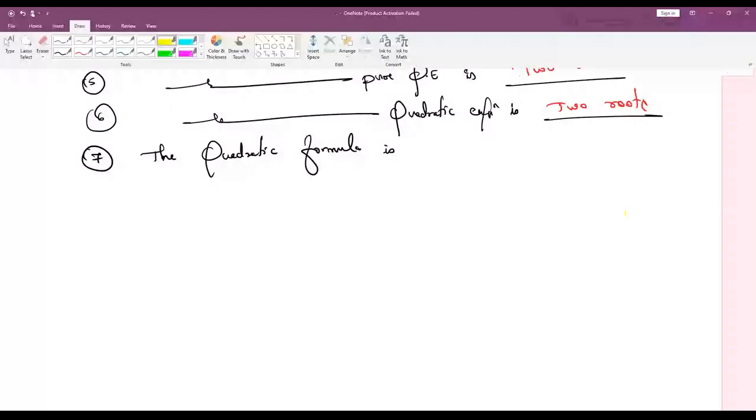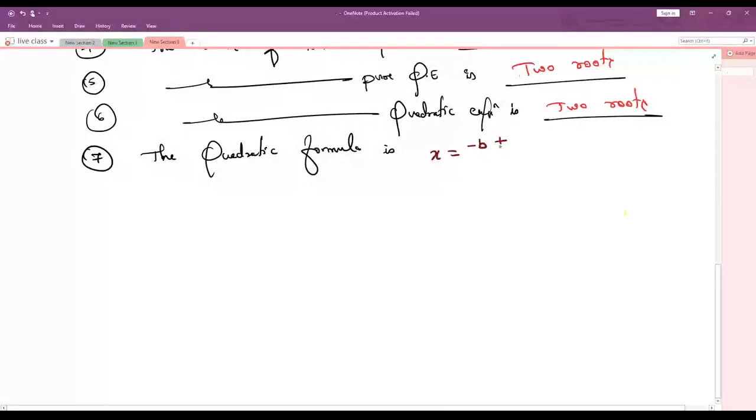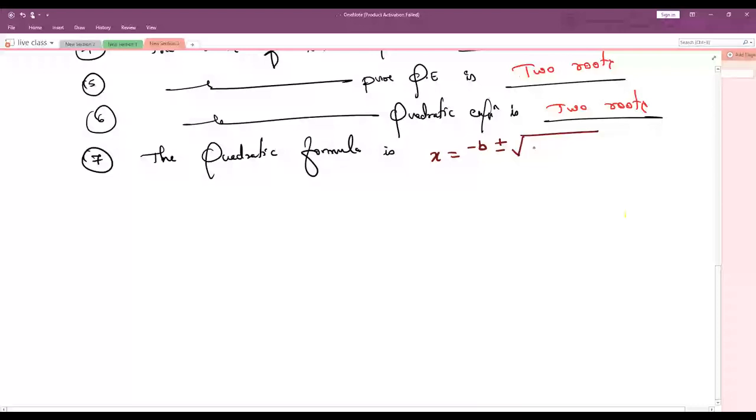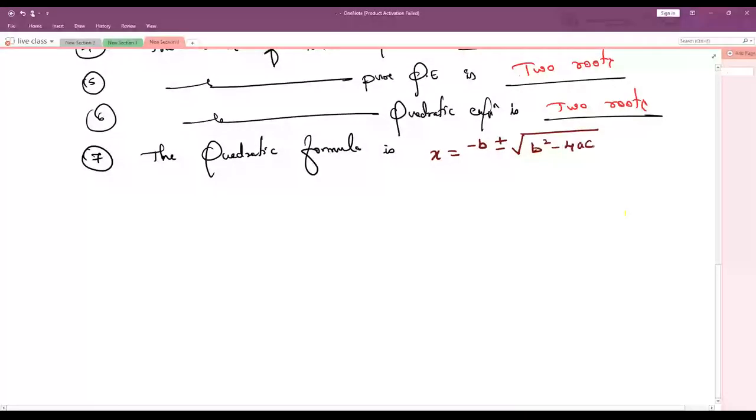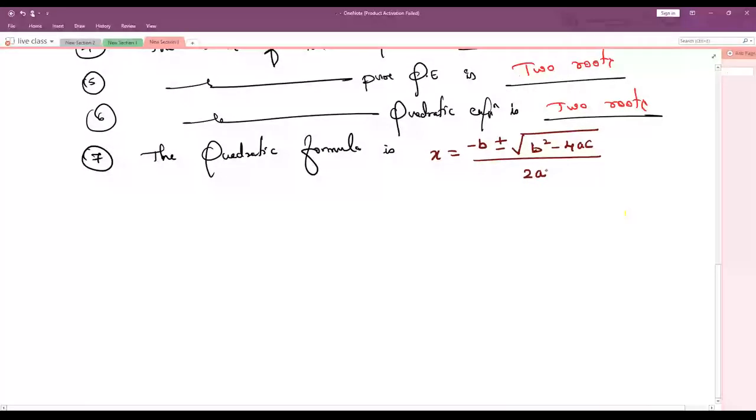So what is the quadratic formula? X equals minus b plus or minus root of b square minus 4ac, whole divided by 2a. Is it correct? Okay, very good. Yes, this is the final answer. And next, let me take the next question here. Question number 8.